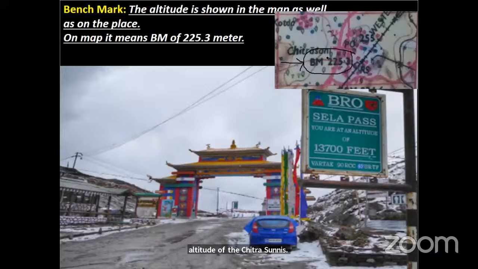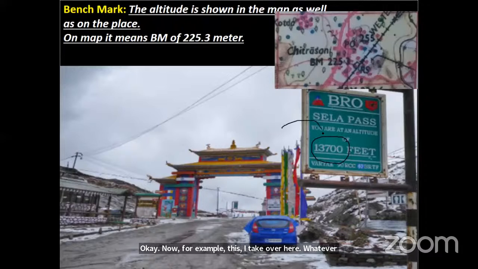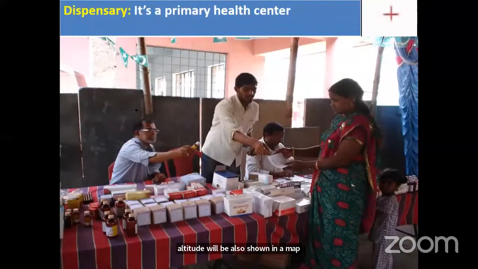So the height is shown at the real place as well as in a map. Then we call it by the name benchmark. The altitude shown at a place will also be shown in a map, and then we call it benchmark.